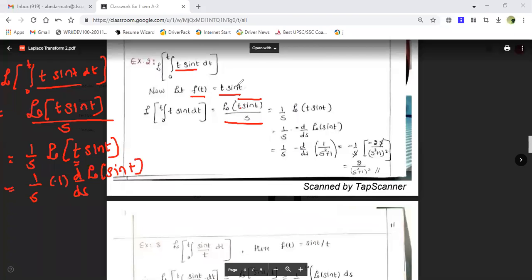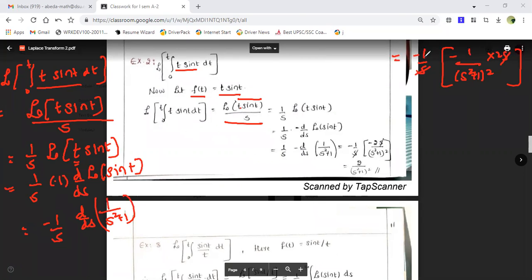Whenever you are applying the formulas, you have to be very careful. So this is equal to, I completely take out the minus 1, and 1 upon s, then d by ds of the Laplace transform of sin t, which is 1 upon s square plus 1. Now apply the derivative. This is equal to minus 1 upon s, and the derivative of this will be minus 1 upon s square plus 1 the whole square. The inside derivative is 2s, so this s will cancel. Minus into minus becomes plus. This is 2 divided by s square plus 1 the whole square. So this is the Laplace transform of this function. Hope you're understanding, guys.